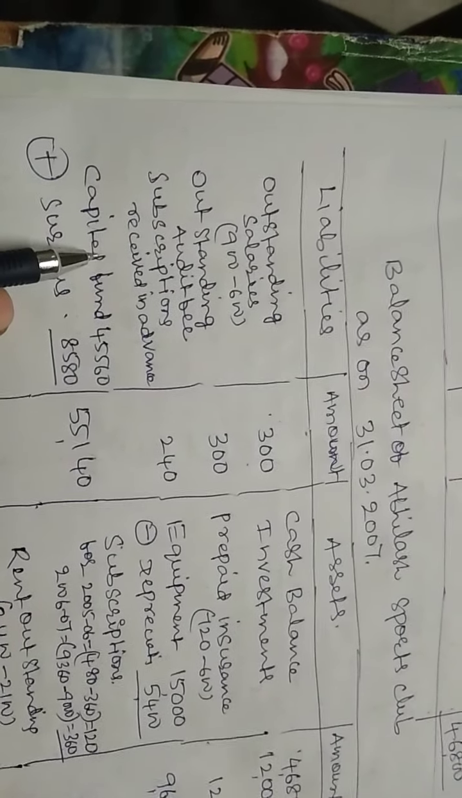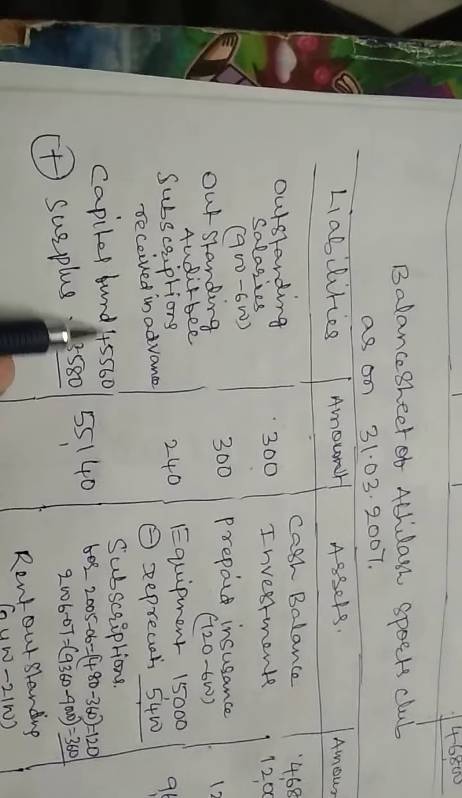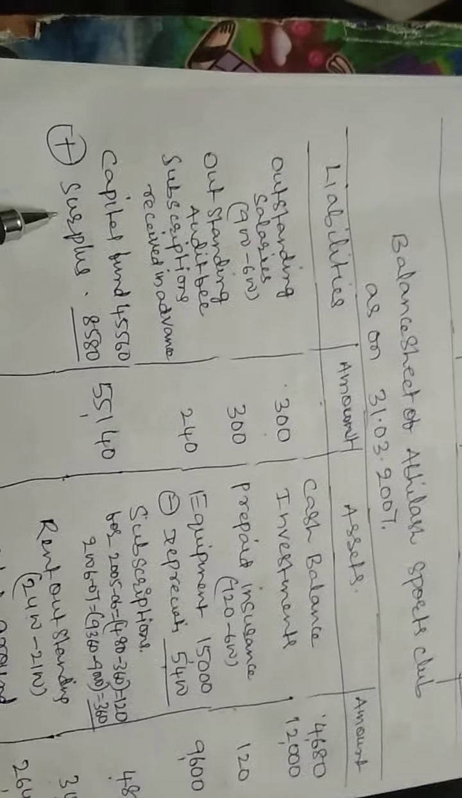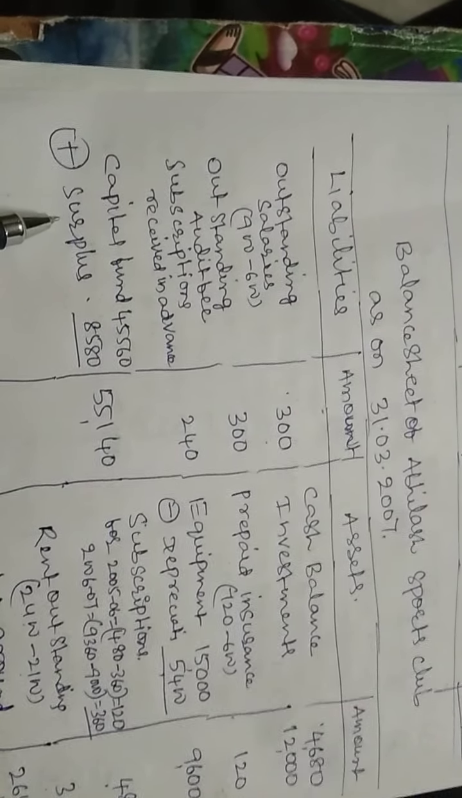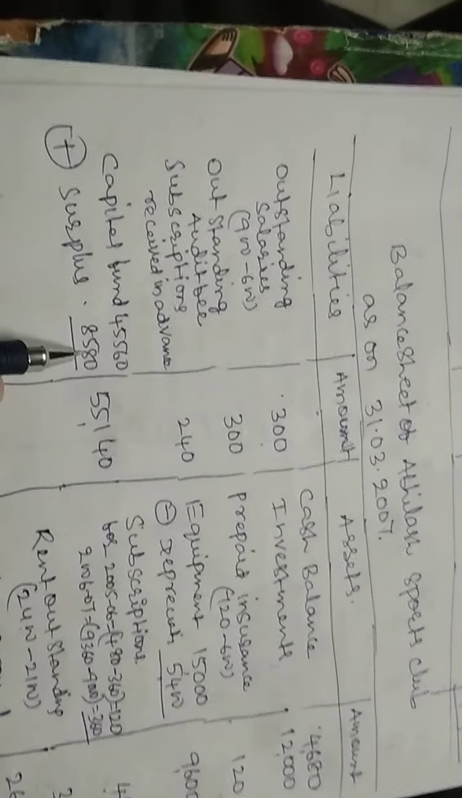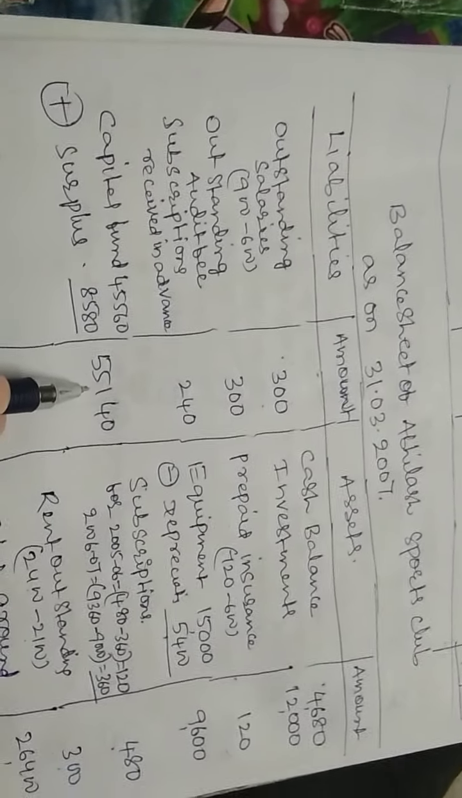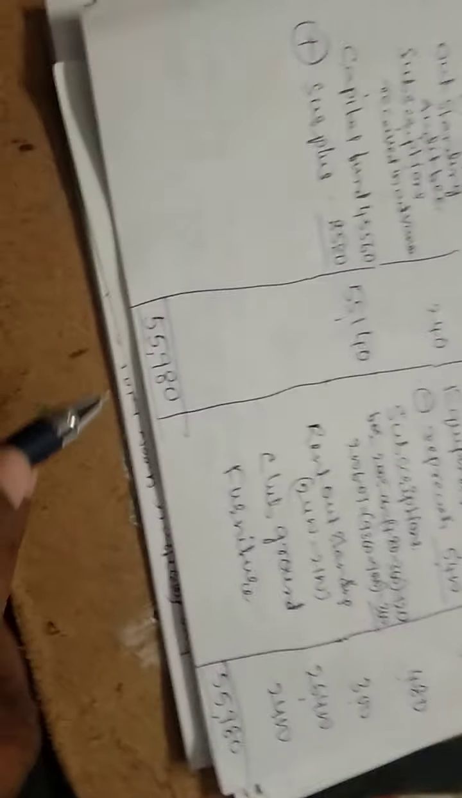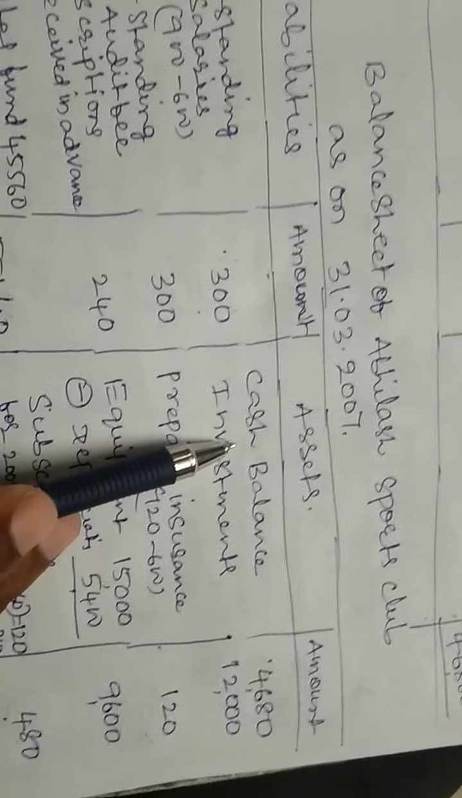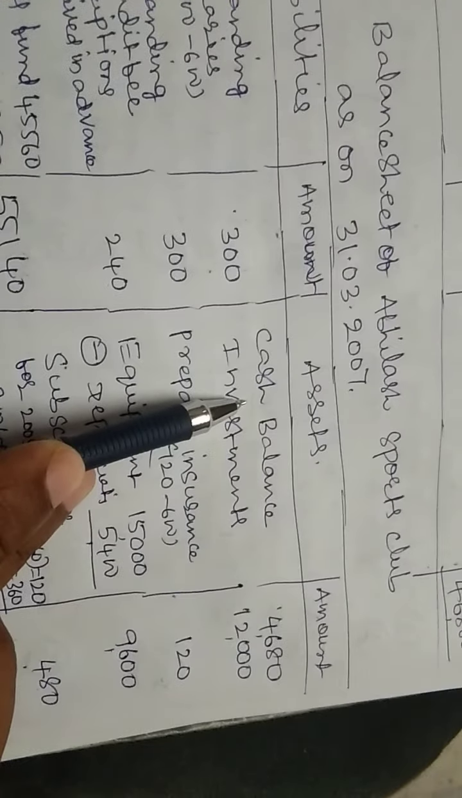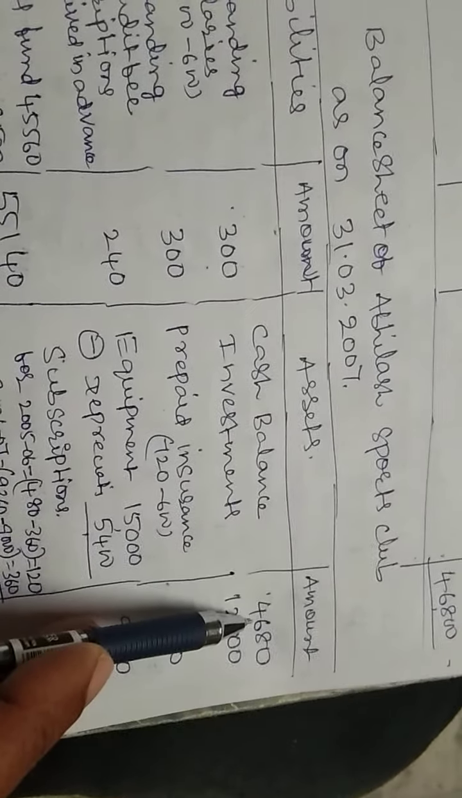Then from the opening balance sheet we have the balancing figure, the capital fund, right here. Then add the surplus. This is the surplus balance from the income and expenditure account. So add it, and we will get the capital fund 55,140. Then total 55,980. Then on the asset side, as you all know, in the receipts and payments column, the carried forward cash balance is 4680.